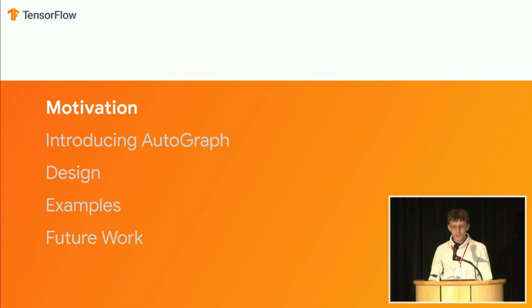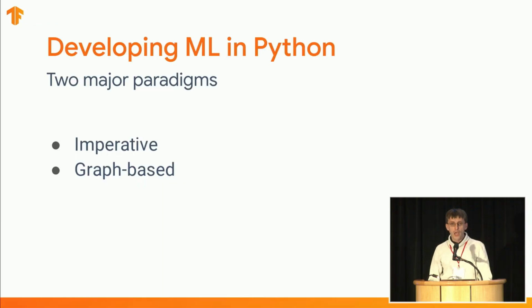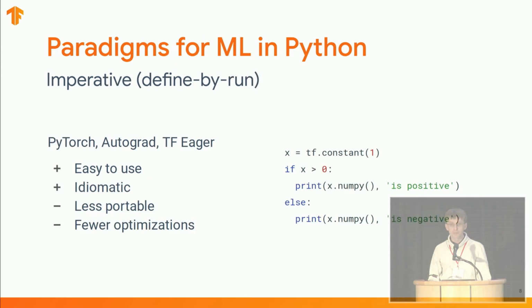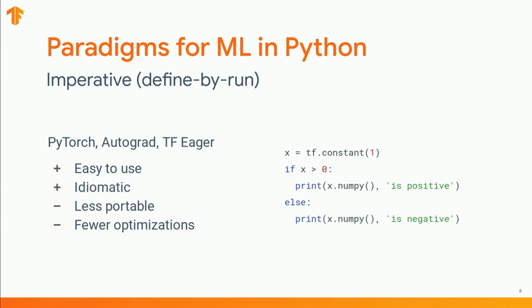To motivate our work, I would first like to talk about a few of the current challenges in machine learning development. I will focus on the Python language and more specifically on lower level development of writing more complex, newer machine learning algorithms. We can distinguish two major paradigms that are widely in use today, as we've seen in the previous talk as well. One of them is imperative execution, also known as define by run. This paradigm represents the classical way of running a Python program. Operations execute immediately, and results are readily available. This is a very practical way of prototyping new models, and it integrates well with existing tools and APIs.